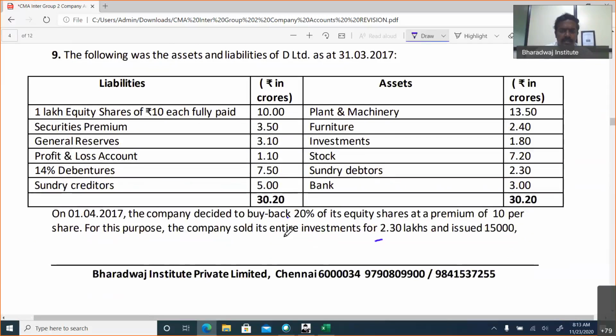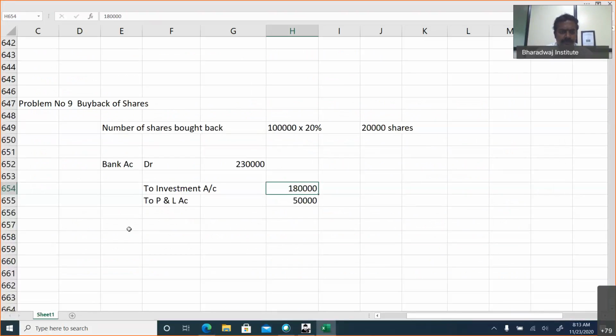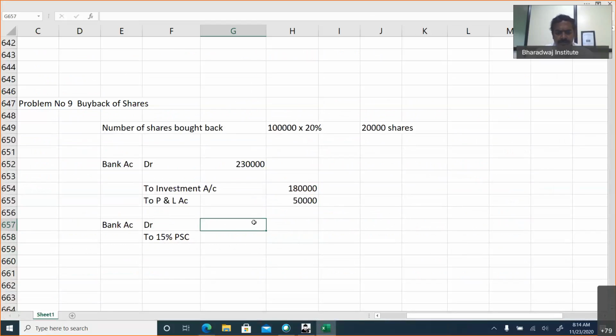Then, and issued 15,000 preference shares of 100 each at par. Bank account debtor to 15% preference share capital. How much? 15,000 into 100, you can take it as 15 lakhs.